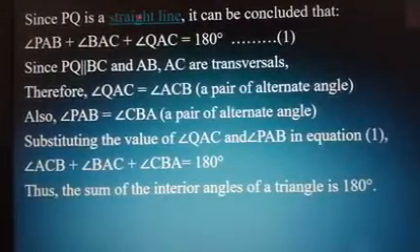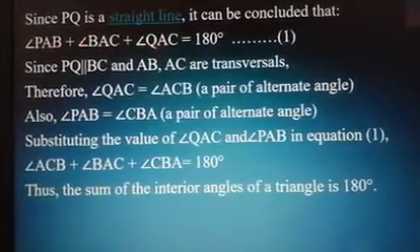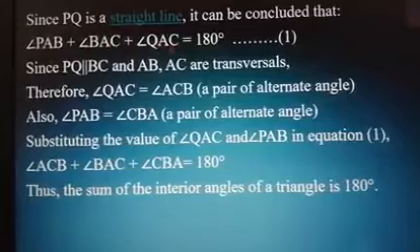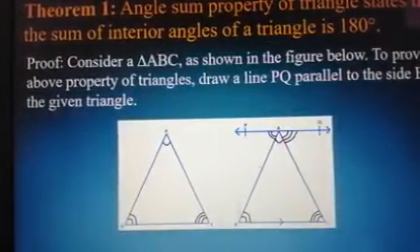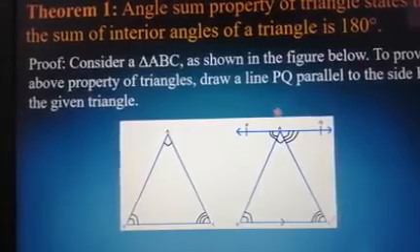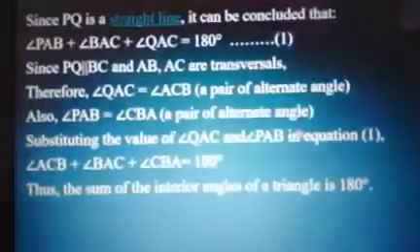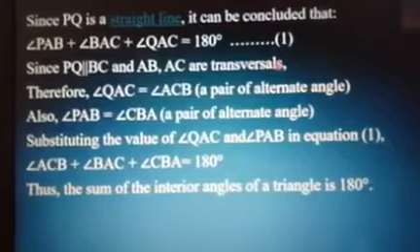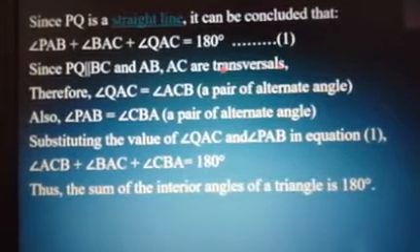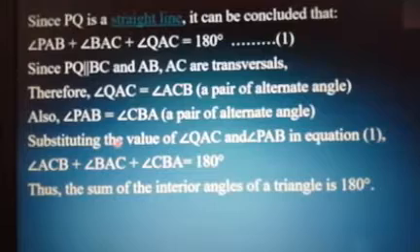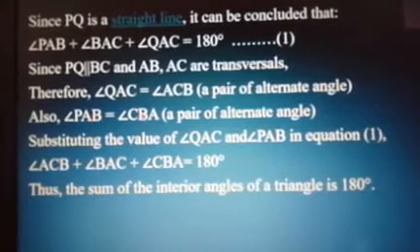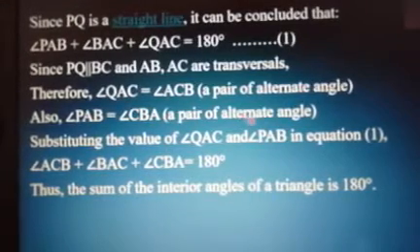Since PQ is a straight line, it can be concluded that angle PAB plus angle BAC plus angle CAQ, that is this complete angle, is 180 degrees. That's the first one. In the second case, I have written PQ is parallel to BC, therefore QAC is equal to ACB. The reason is alternate angles. Similarly, I am going to get PAB equal to CBA. Again, it is an alternate angle.